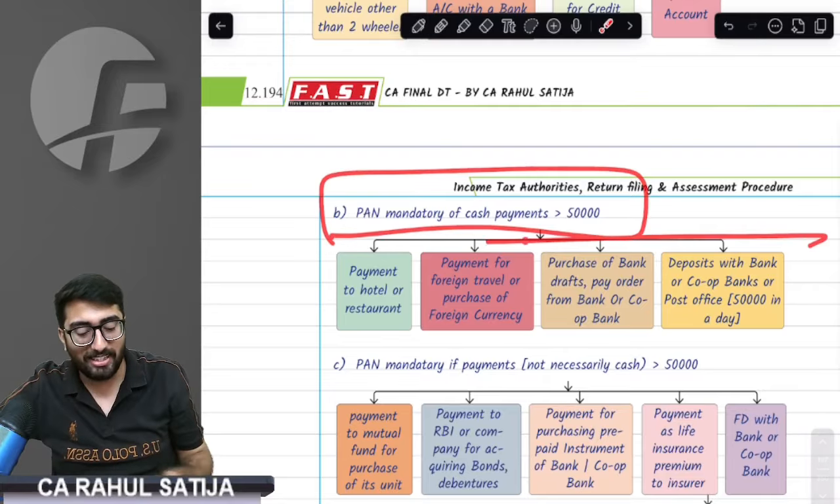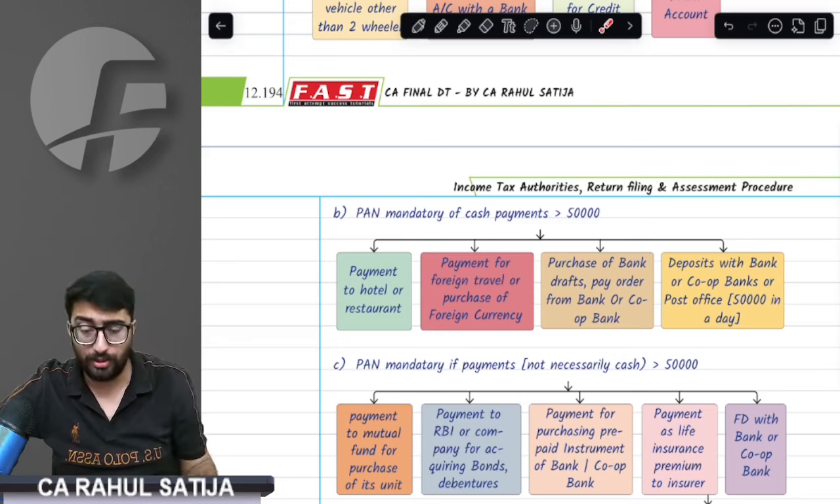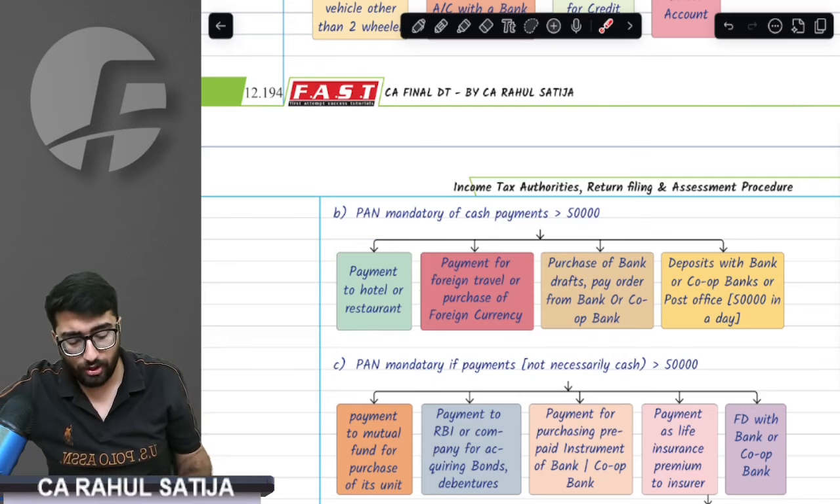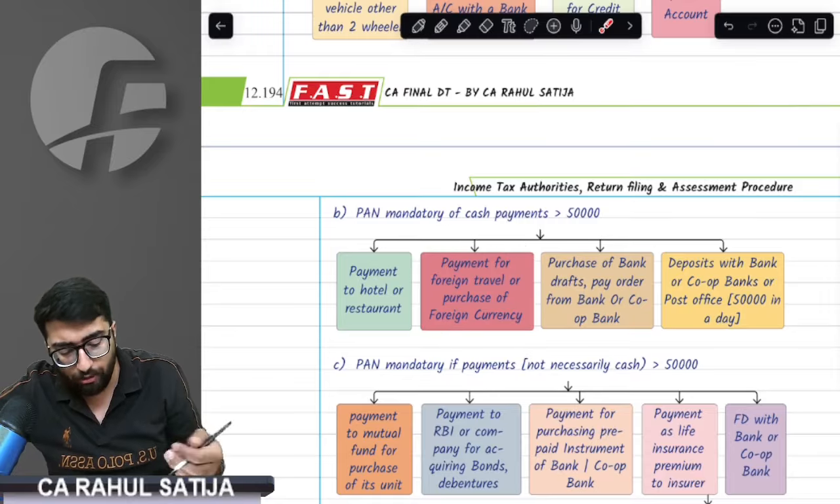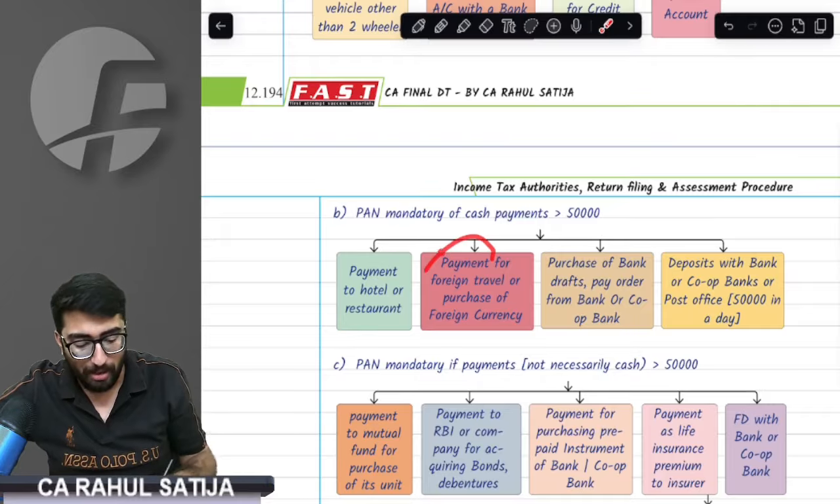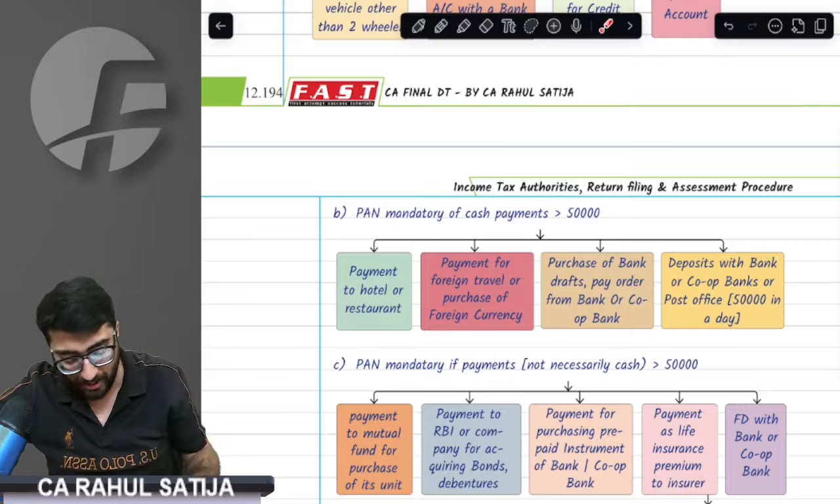Now, in these four transactions, the PAN is required if you make a cash payment exceeding 50,000. For example, you are paying a hotel more than 50,000 in cash. If you are making a payment for foreign travel or buying foreign currency, such as dollars, and the cash payment exceeds 10,000, then PAN is required, as with exceeding 50,000 in the other cases.